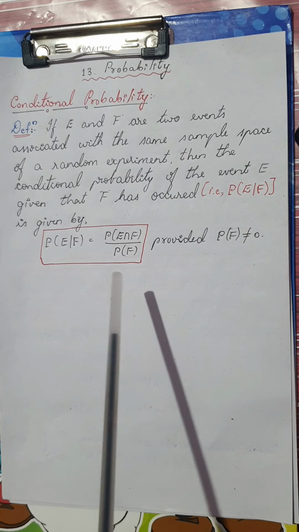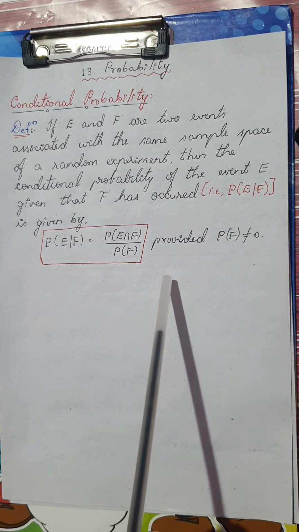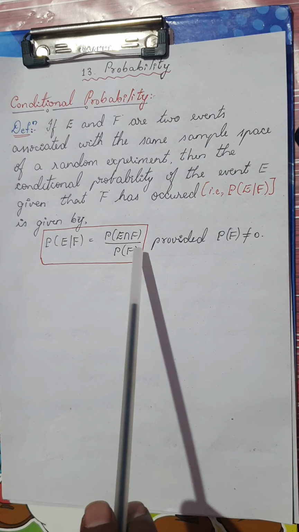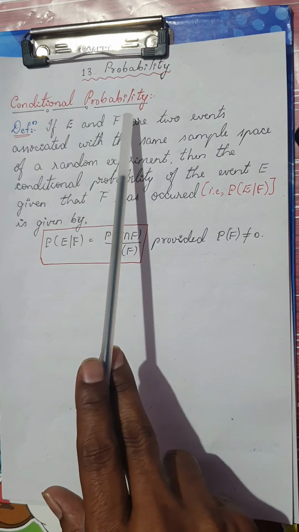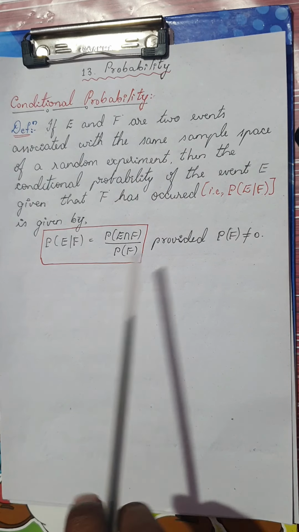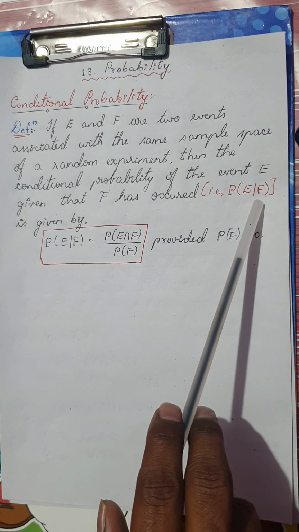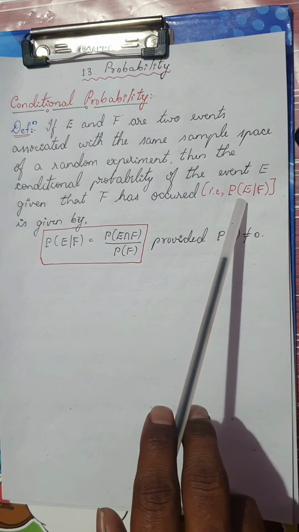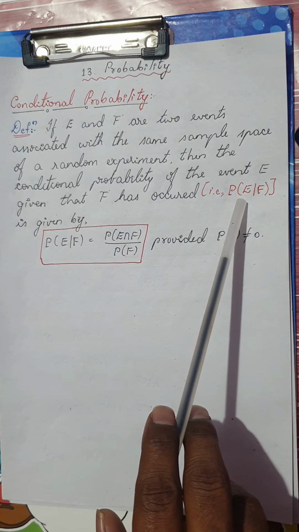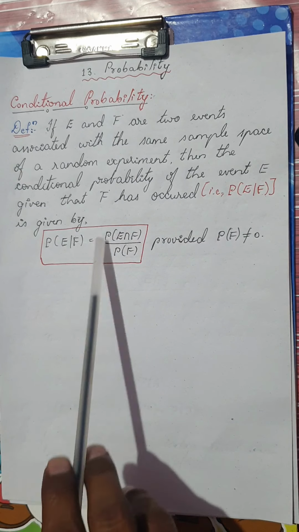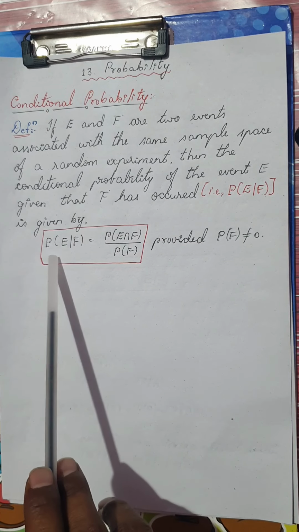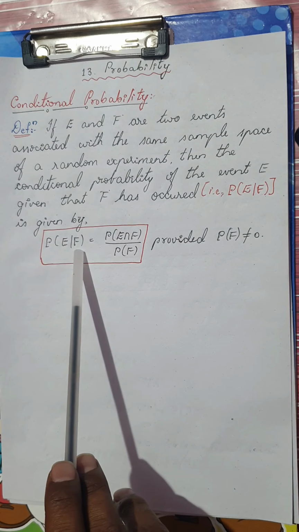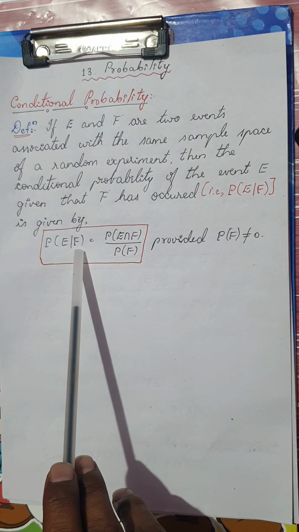So now, keeping in mind that you have passed the 10th standard mathematics, if I ask you what is the chance of you passing the second PUC mathematics, that will be called a conditional probability. I repeat, let me assume F is the event that Raju has passed 10th standard mathematics. E is the event of Raju passing second PUC mathematics. So the condition would be: what is the probability of Raju passing the second PUC mathematics, given that he has already passed 10th standard mathematics?